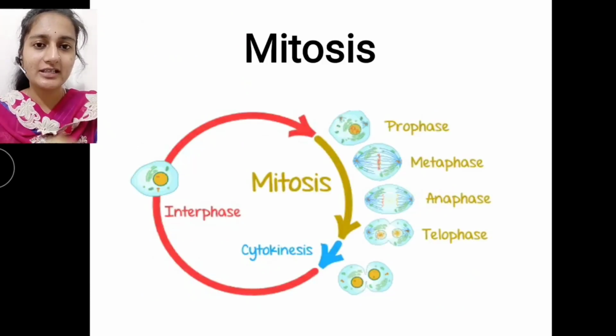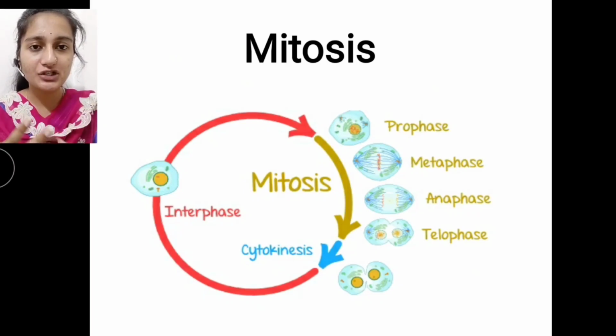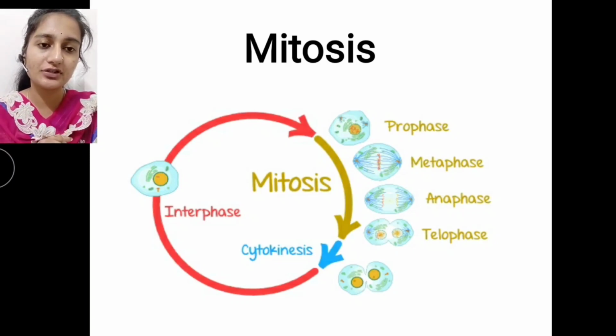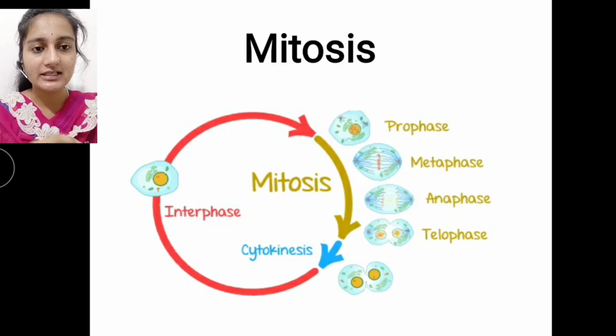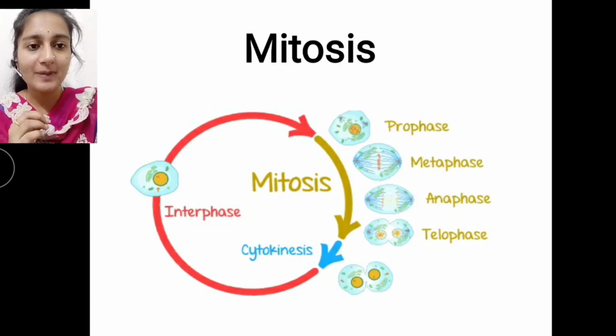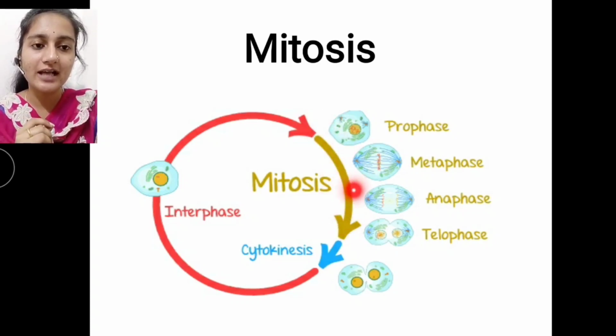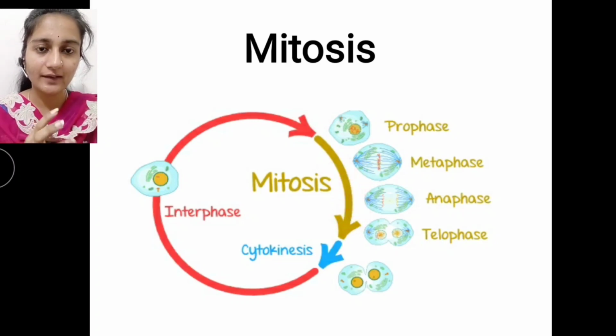So here is a case as we have already studied. Mitosis is a part of the cell cycle, as the cell cycle involves the interphase, which contains the G1 phase, S phase and G2 phase. Already we have discussed this in previous video sessions. At the end of the G2 phase, the cell is ready to enter into cell division, that is nothing but mitosis. This mitosis stage again involves two phases, karyokinesis and cytokinesis.